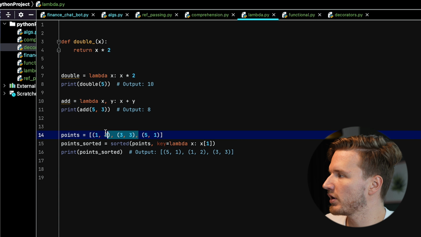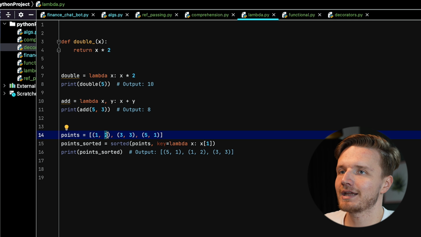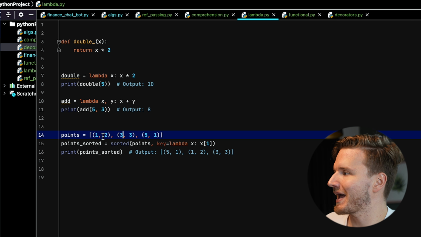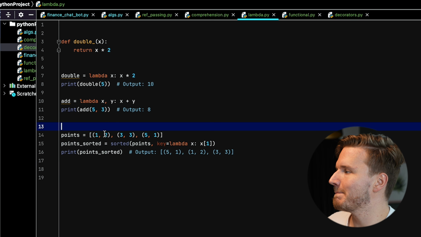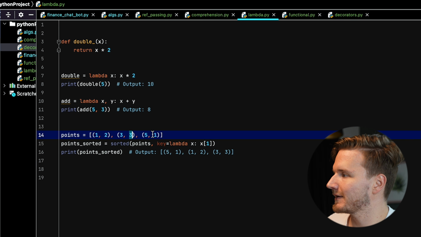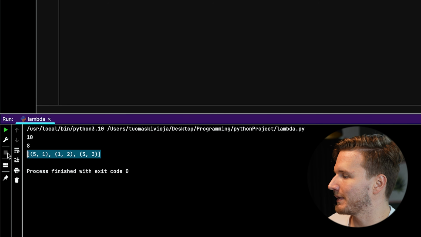So for example, when these two are being compared by the sorted function, it first just takes the second item in these tuples, and then instead of comparing the tuples, it just compares the second item. Essentially, we're sorting these points simply based on this second value, or the y value of these coordinates. And that is indeed what happens here. We have 1, we have 2, and we have 3.